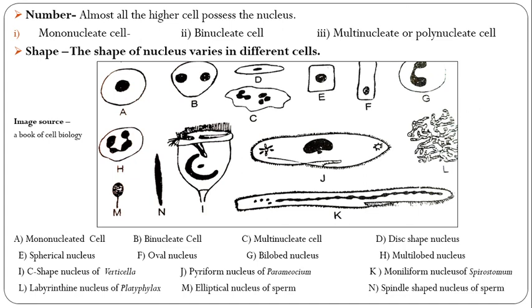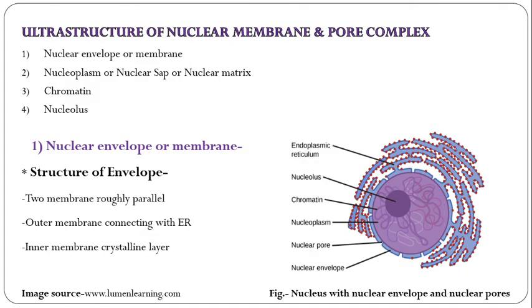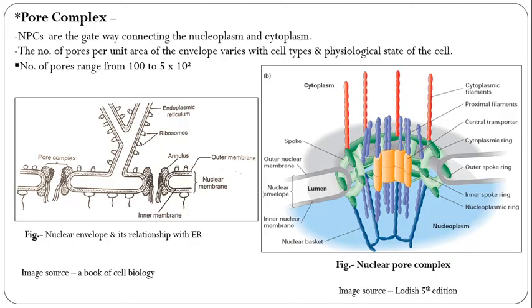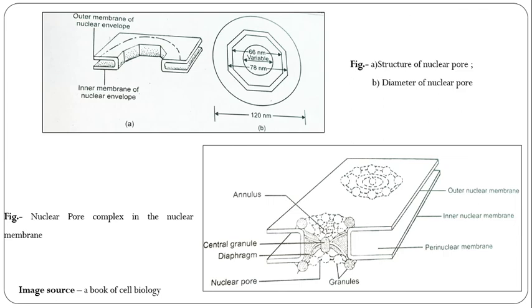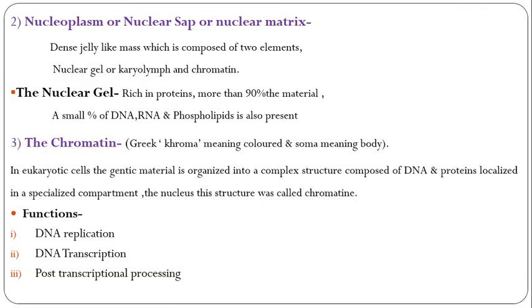The shape of the nucleus varies in different cells, as you can see in this diagram. Here is the ultrastructure of the nuclear membrane and pore complexes. The components are the nuclear envelope or membrane, nucleoplasm or nuclear sap or nuclear matrix, chromatin, and nucleolus. Then the nucleoplasm or nuclear sap or nuclear matrix, which is a gel.